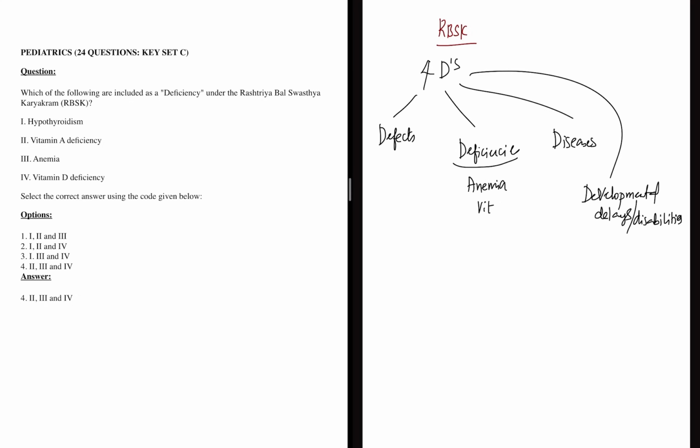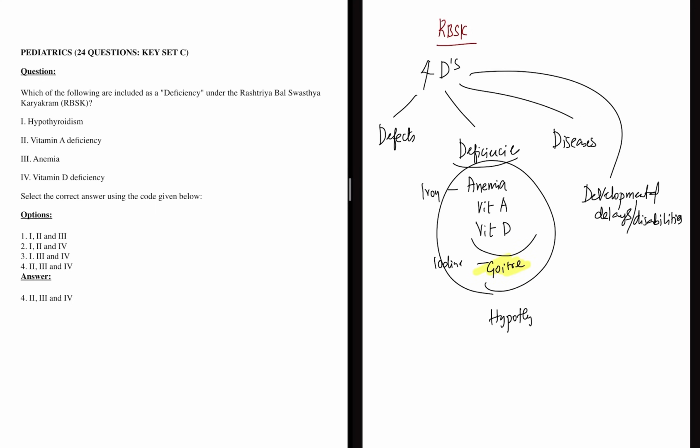Now the deficiency part. Deficiency means iron deficiency, simple, anemia. Deficiency can be vitamin D, A deficiency. We all know vitamin A and D deficiencies are very common. And deficiency also means iodine deficiency, which leads to goiter. So these are the 4 things included in the deficiency part. But the confusion here is that students might confuse this goiter with hypothyroidism.